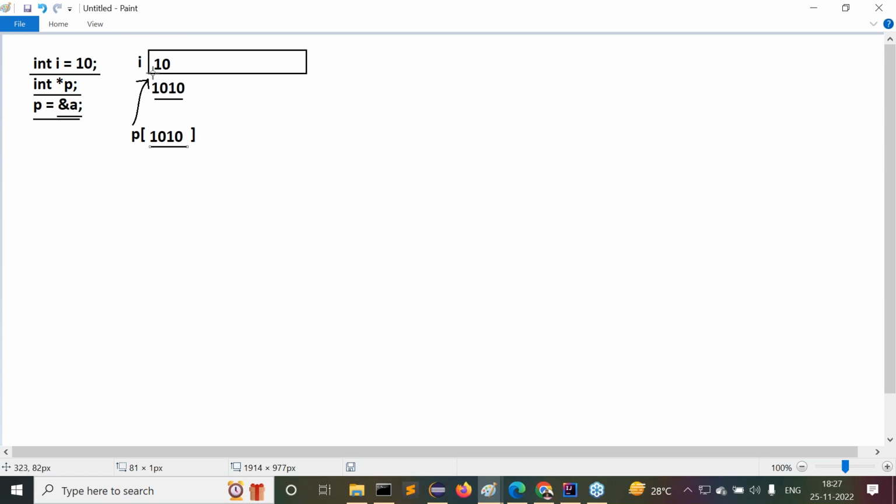Here the data structure may be a variable. The address location of the variable is stored by a variable. So that variable is called what? Pointer variable. Yes, sir. All of you are getting clarity on this point now?